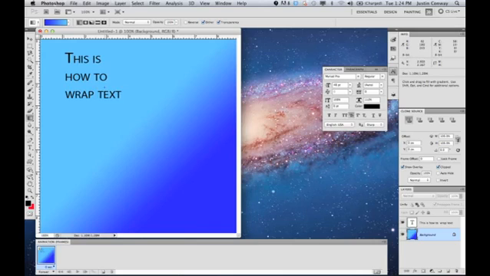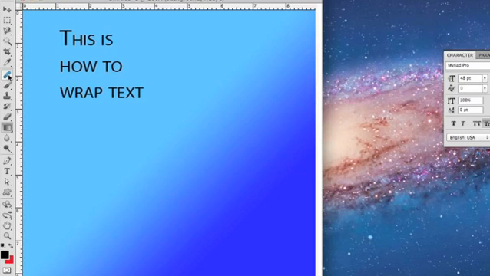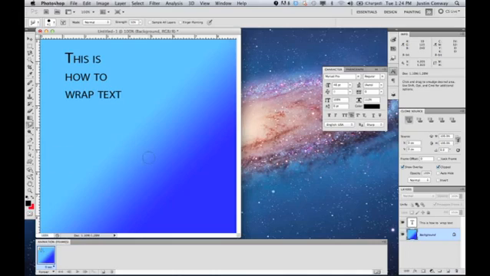There are other blending options which involve using the healing brush tool, which is here. You can play around with that, as well as the smudge tool. Here's the smudge tool. If you just select that, you can grab some of the graphic and smear it across. Again, there are many different options, but you can play around with it. So that's basically how to blend different colors and create blending in Photoshop.